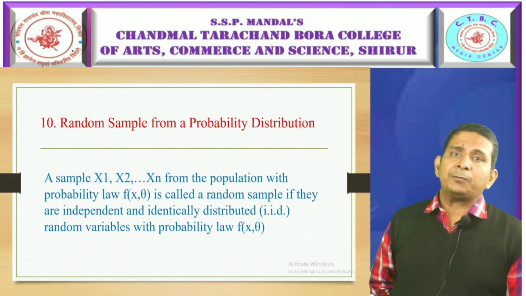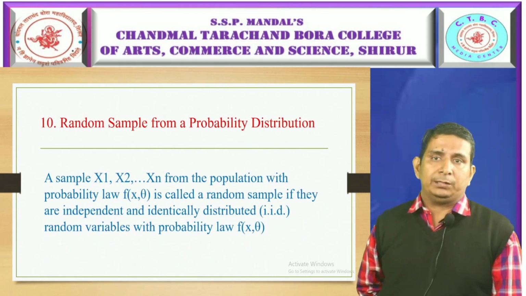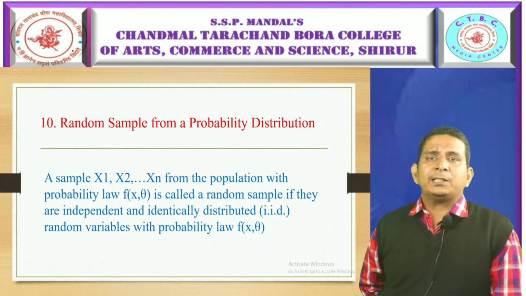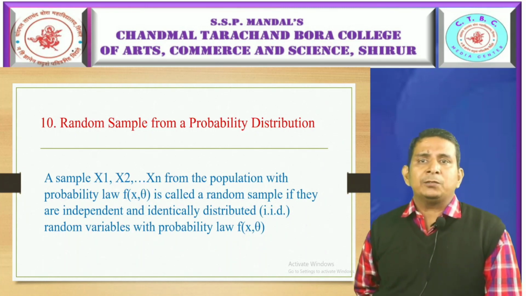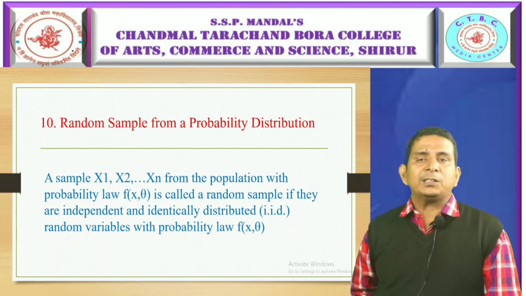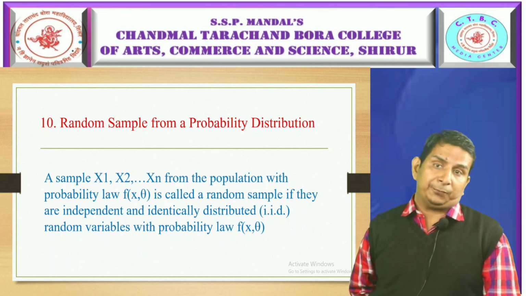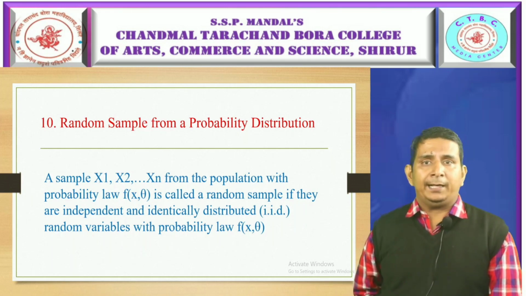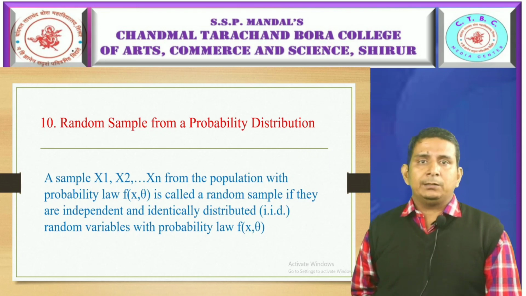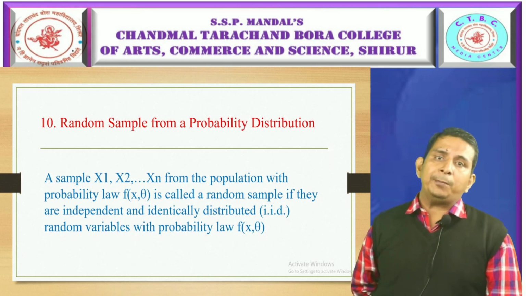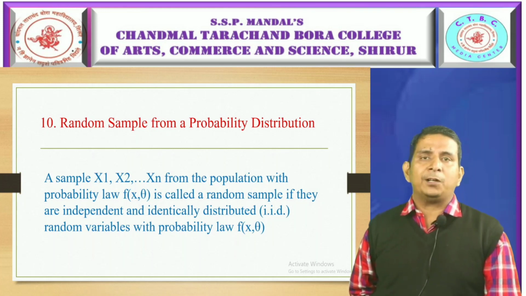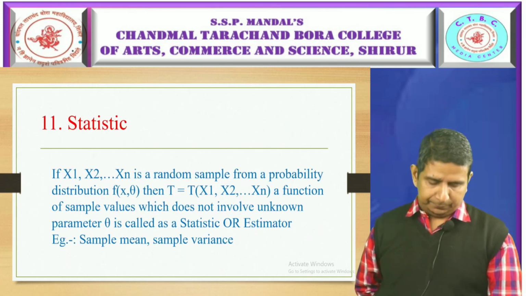Now, random sample from a probability distribution. A sample x1, x2 up to xn from the population with probability law f of x theta, containing a constant theta, is called a random sample if they are independent and identically distributed, that is IID in short, random variables following the function f of x theta.